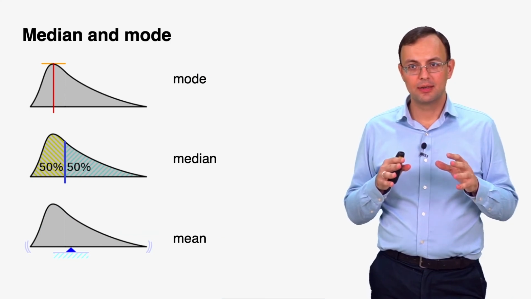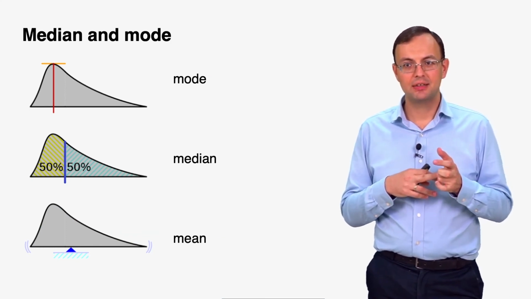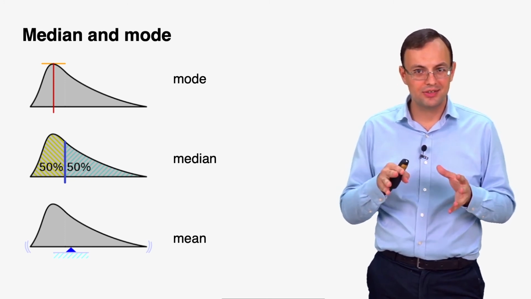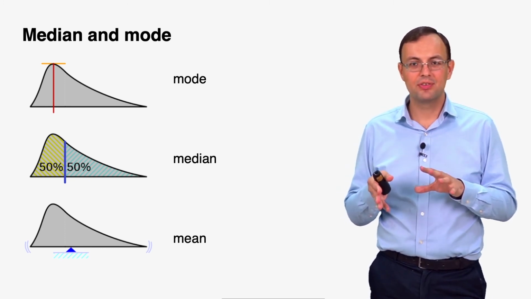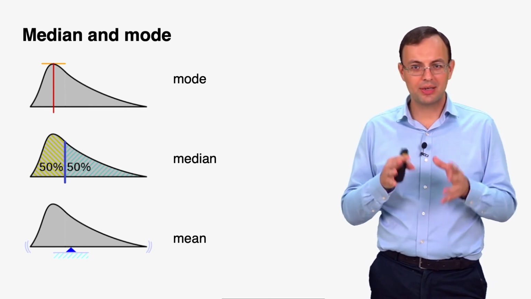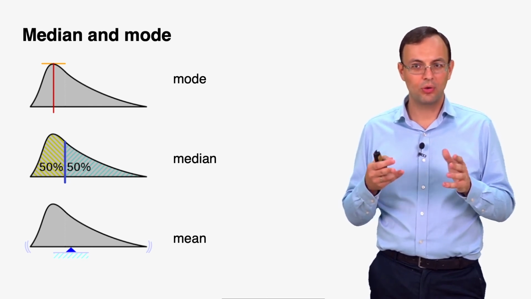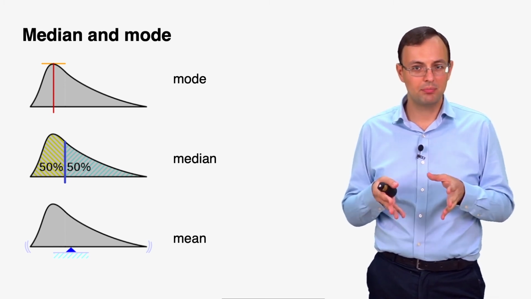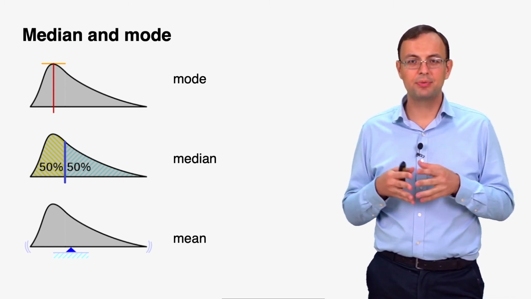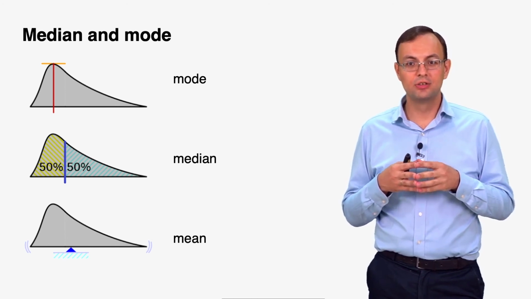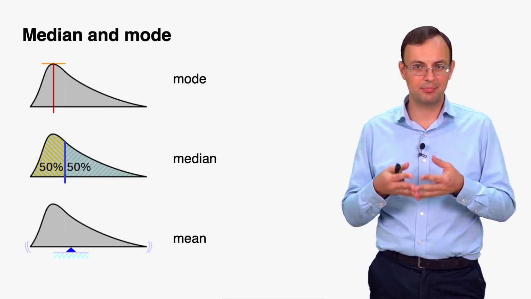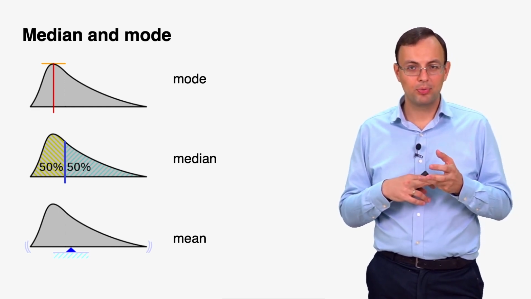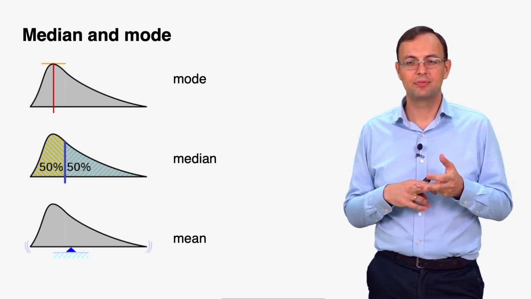So mode, median, and mean are three different entities. Sometimes they are all equal. For some distributions, all three, mode, median, and mean values are the same. But there are distributions such that they are not the same, and you can see an example. So the mode is the maximum point of the PDF.